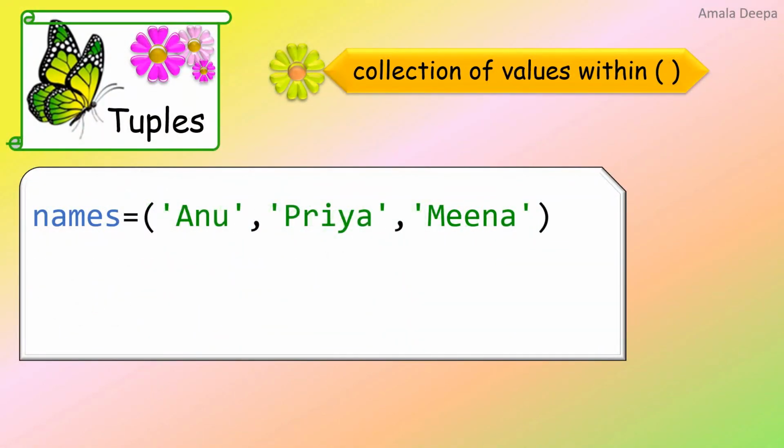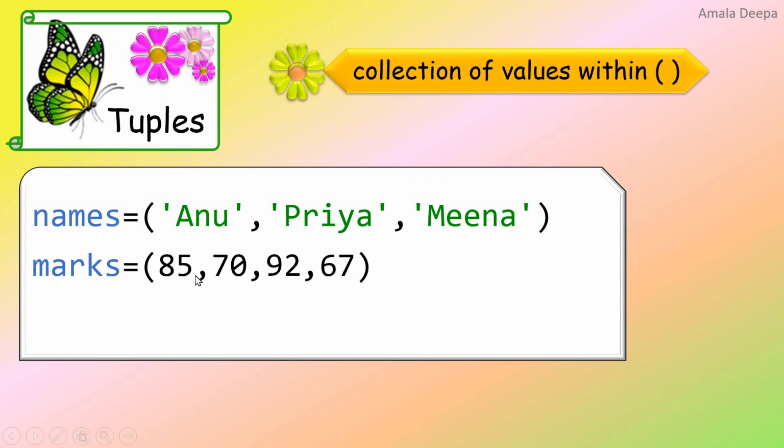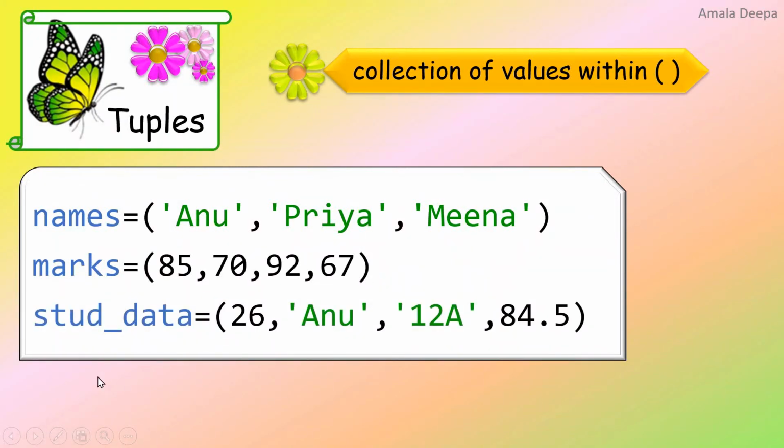Let us see some more examples. marks = (85, 70, 92, 67). stud_data = (26, Anu, 12A, 84.5). So from these examples, it must be clear to you that a tuple can contain a mixed collection of values.